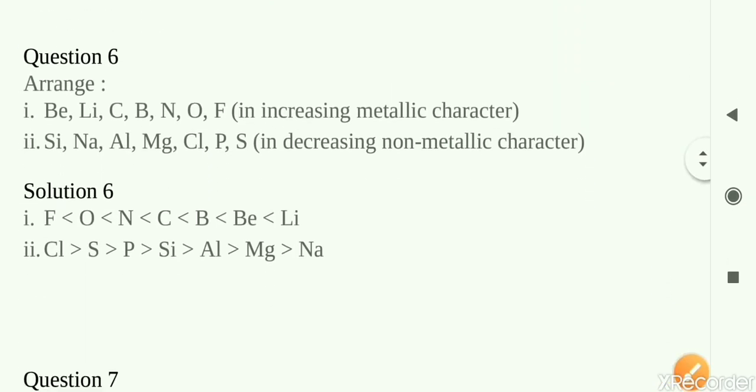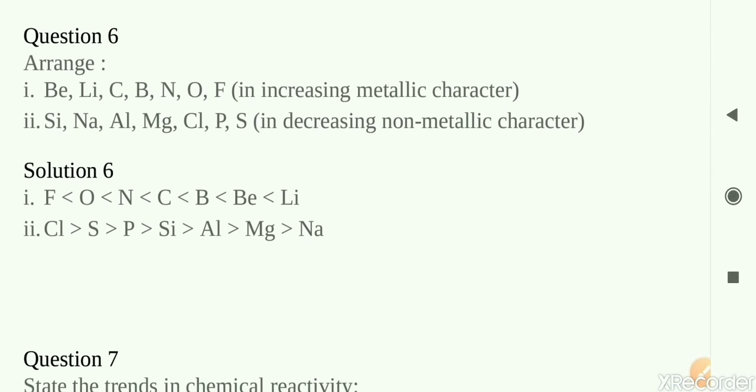Question 6, you have to arrange in increasing metallic character. These elements are given there.